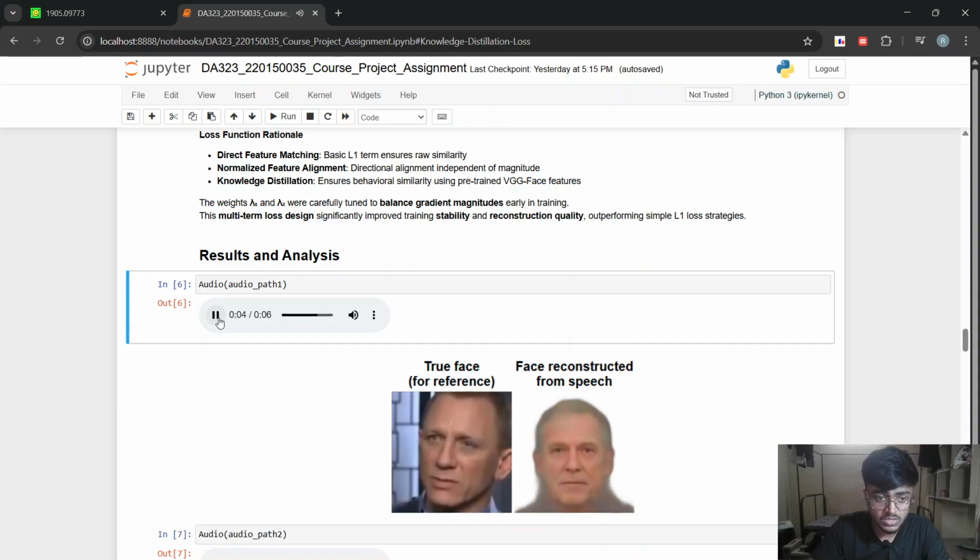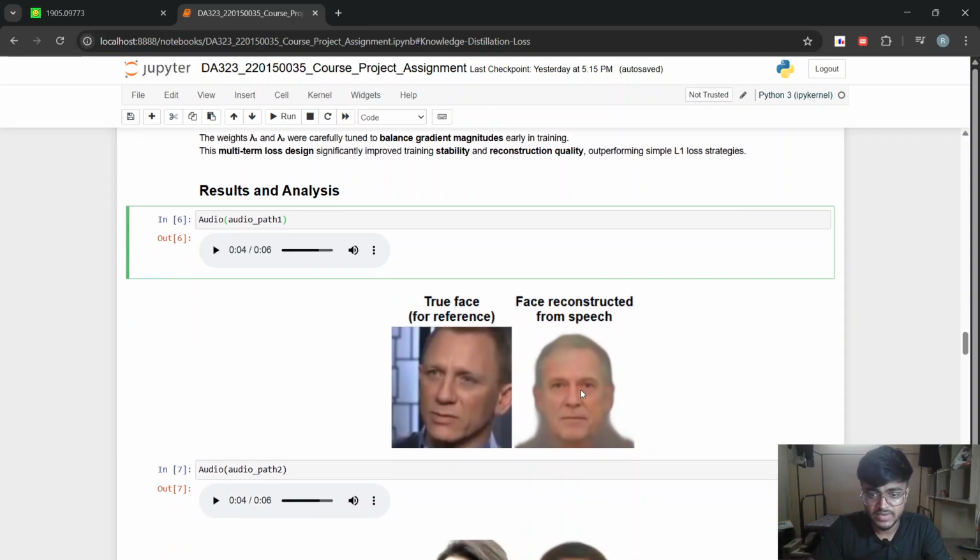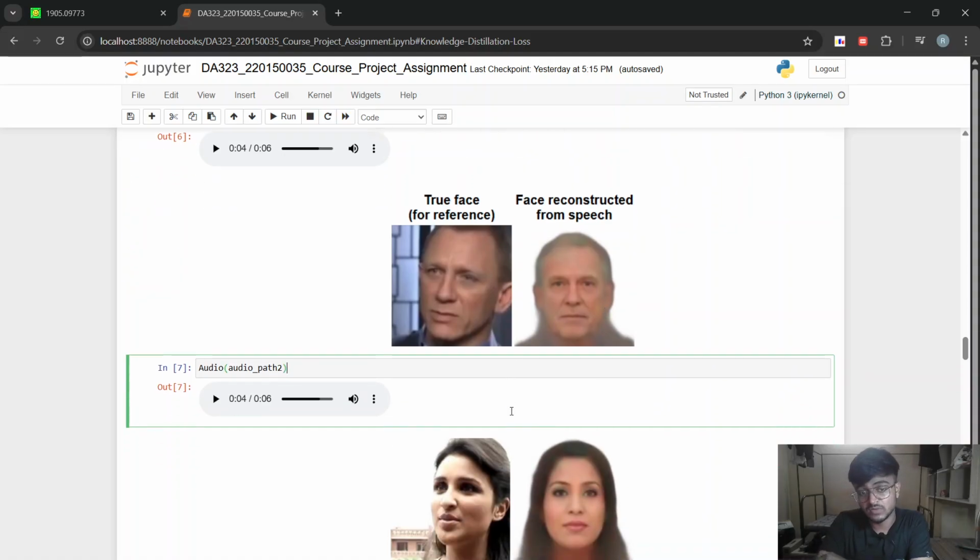Again, from this voice we can infer that the person is from Britain. He is a male, and the age is somewhere between 40 to 50. We can see the reconstructed face from the speech using the model, and this is the true face. This reconstructed face is able to capture some of the facial features, and also the age, the ethnicity, and the gender of the person. So we can see the model is performing quite well.